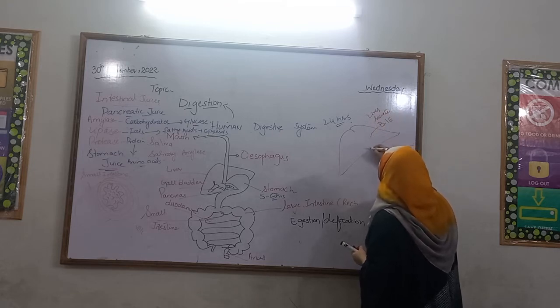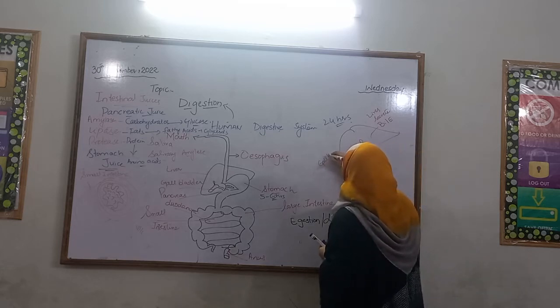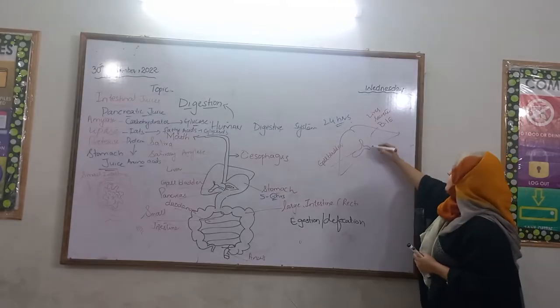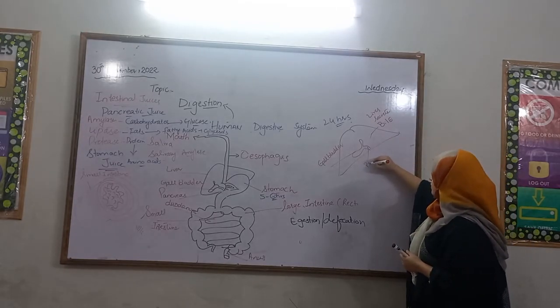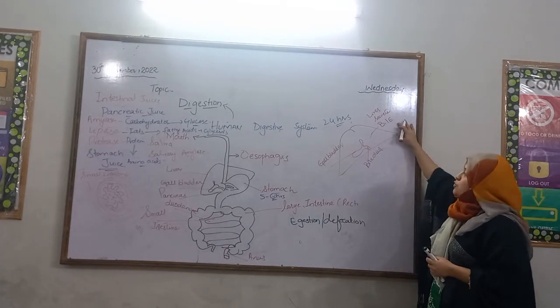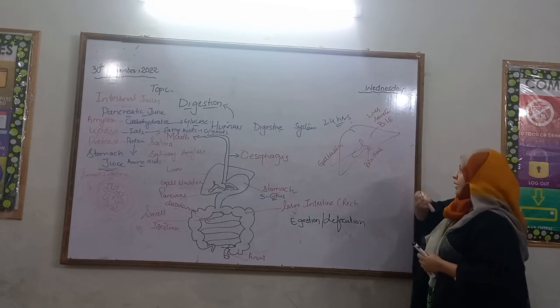Bile goes from the liver to the gallbladder through the bile duct and is stored in the gallbladder.